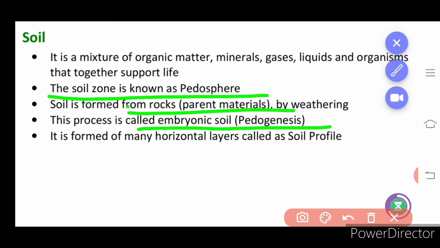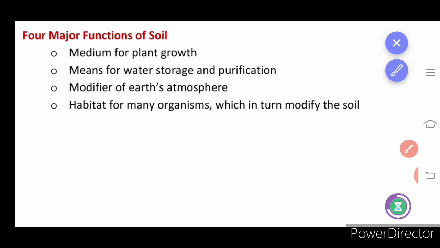It is formed of many horizontal layers called the soil profile. We have learned in detail about soil profile earlier with the picture. Next we will learn about the major functions of the soil. As you know, it helps in plant growth, and it helps in storage of water and sometimes purification. Water is getting filtered through the layers of the soil. That is what is called purification.